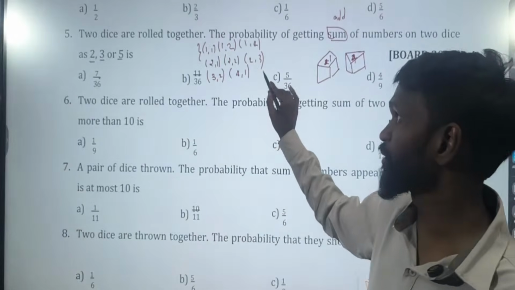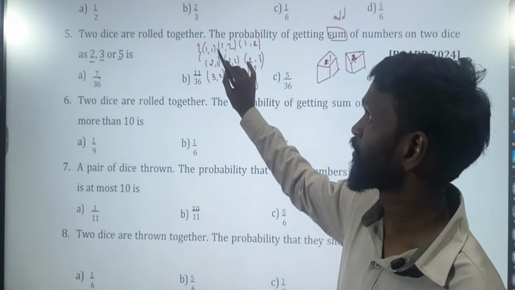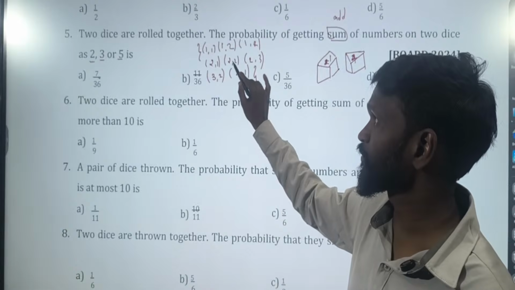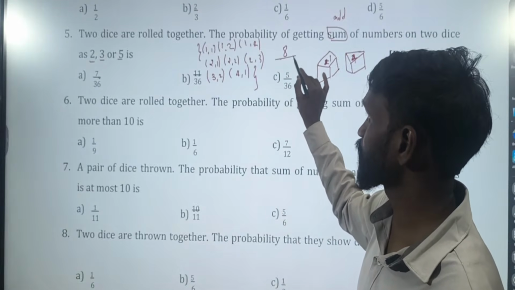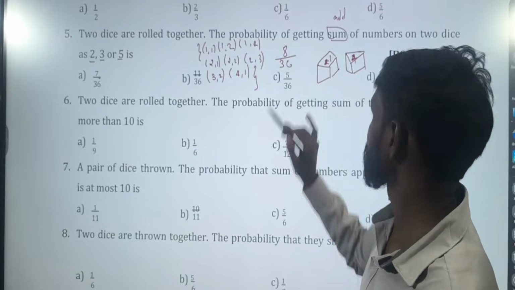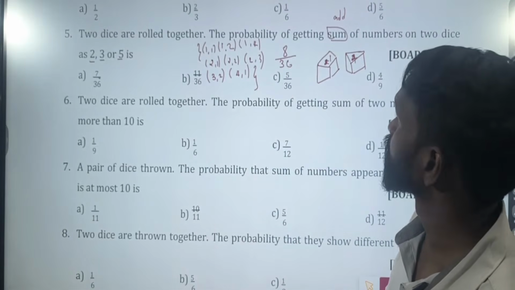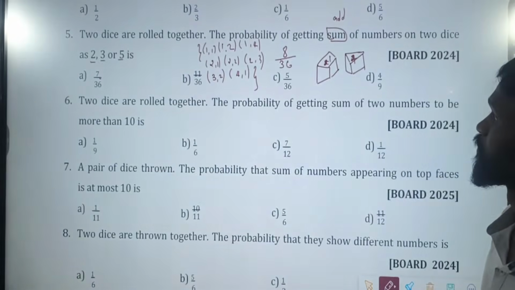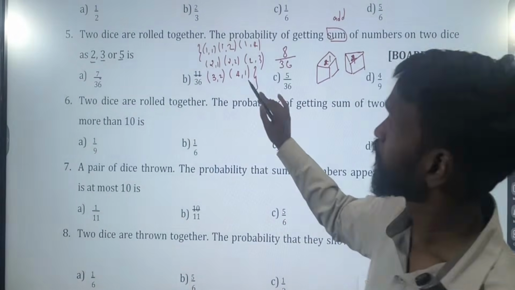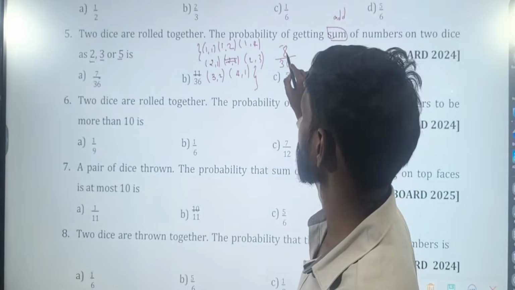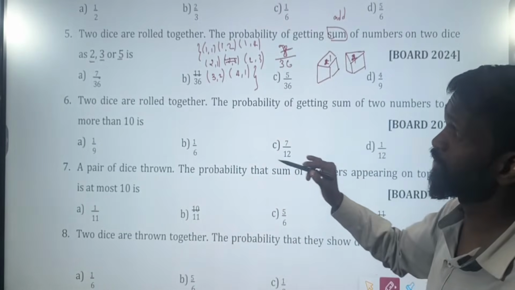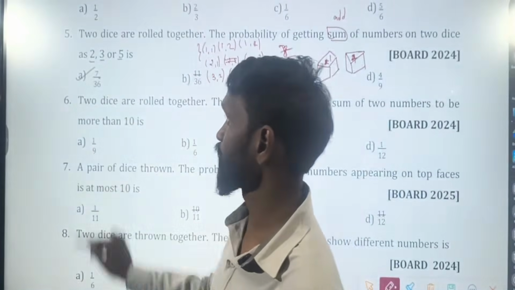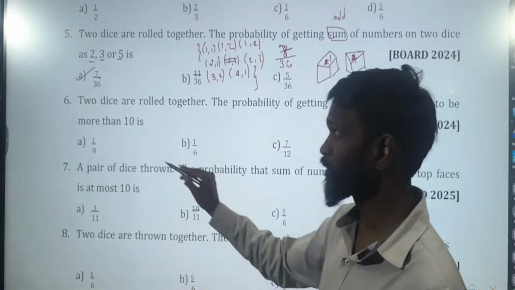No. Totally how many possibilities now? 1, 2, 3, 4, 5, 6, 7, 8. Means 8 out of 36. Which option? There's no option. I'm sorry. 7 out of 36. 7 out of 36. Which option? Option A.